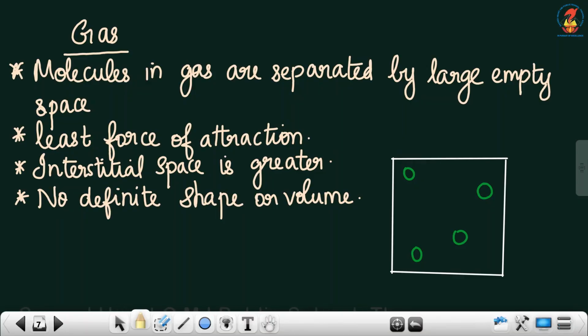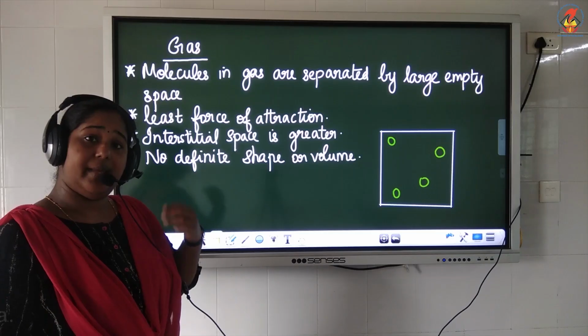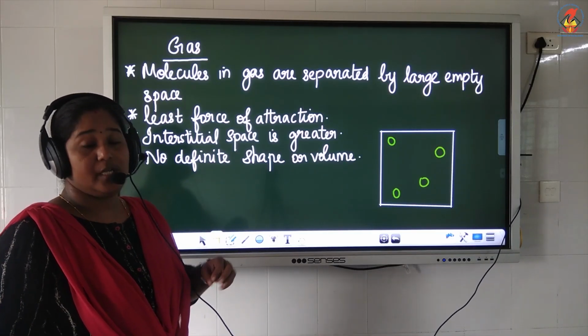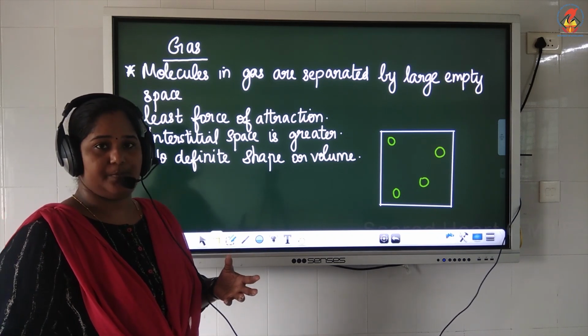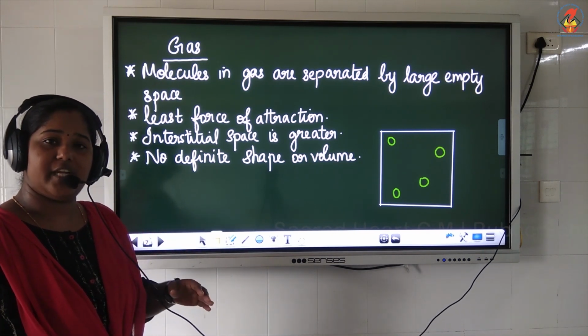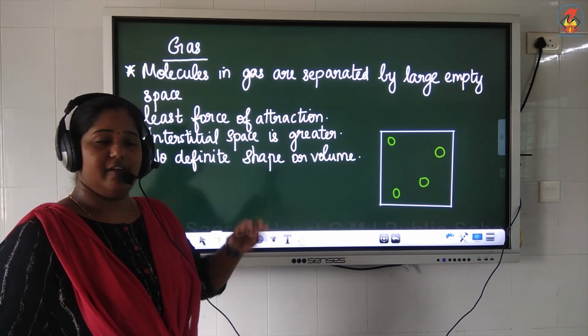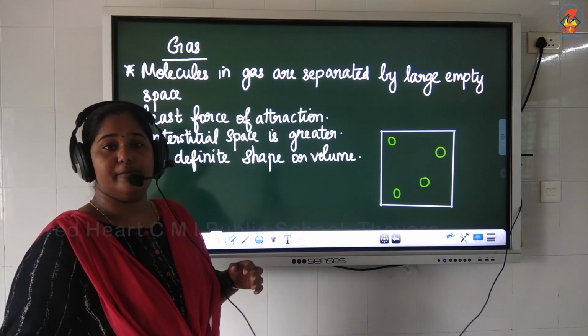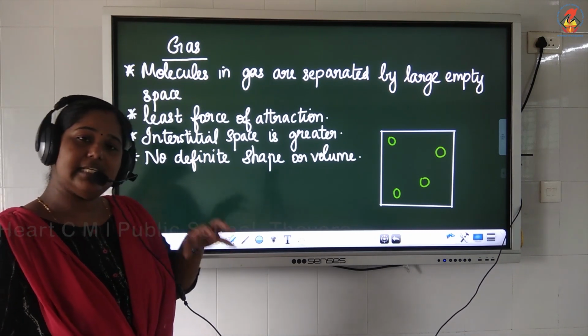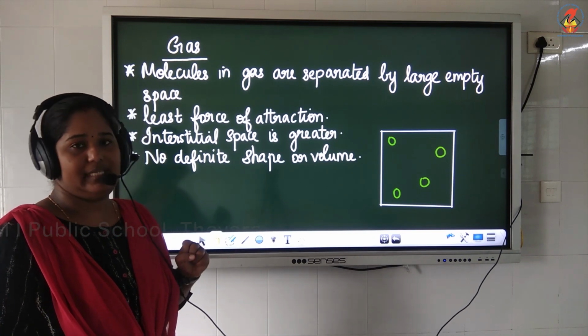Next is the molecular arrangement in gas. In gas, you can clearly see that the molecules are far away from each other. As the distance between them is more, they have very less force of attraction. Too much interstitial space, that means the space between the molecules is very large. And they do not have a definite shape or definite volume, because if one molecule is here, the other molecule will be too far away. Wherever there is empty space, that will be filled by gas.